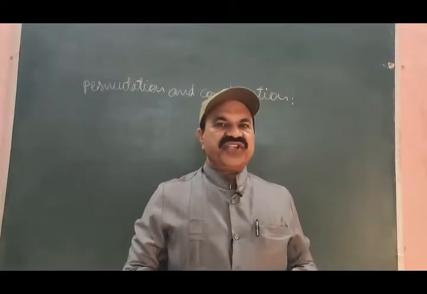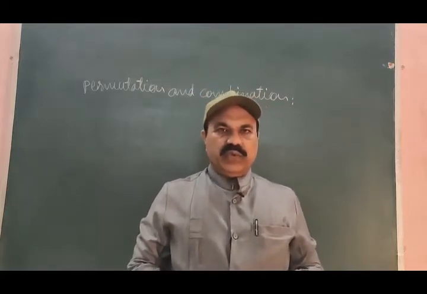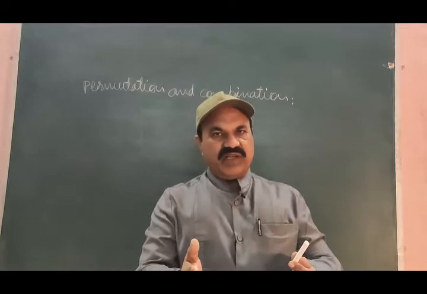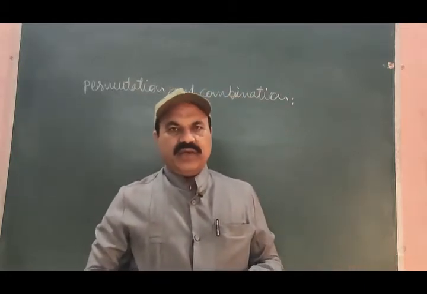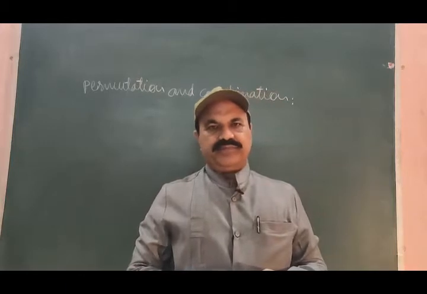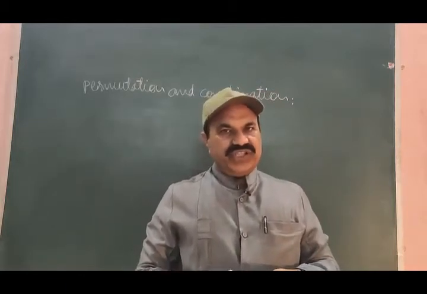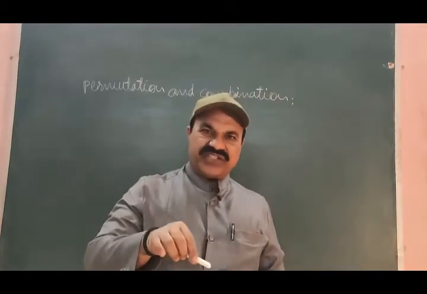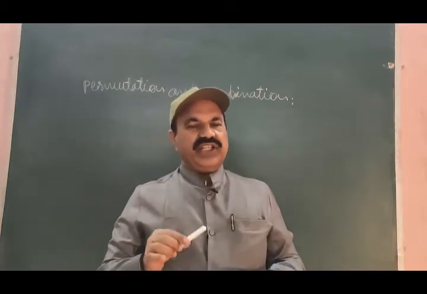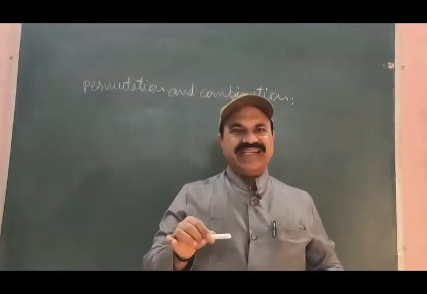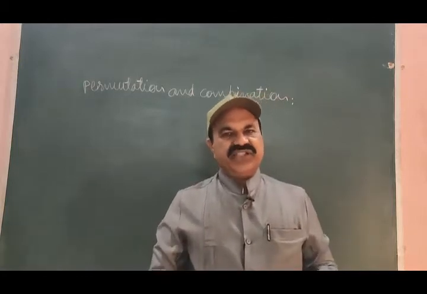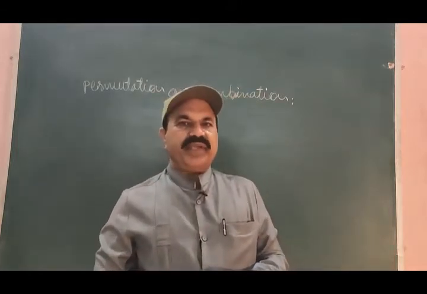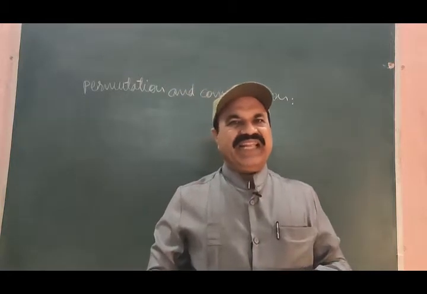What we do in permutation is we consider distinct or distinguishable objects. We arrange them. And while we do these arrangements, the order of placing the objects in an arrangement, the order of appearance of an object in an arrangement is always considered. These arrangements may be meaningful or meaningless.